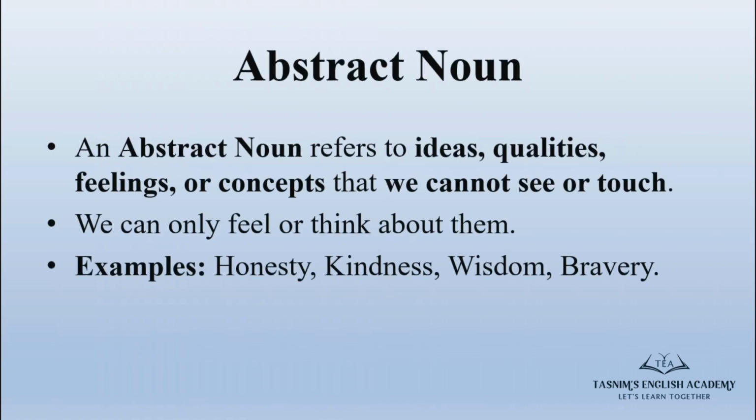Abstract noun. An abstract noun refers to ideas, qualities, feelings, or concepts that we cannot see or touch. We can only feel or think about them. For example, honesty, kindness, wisdom, bravery. So if you can feel it in your mind but cannot touch it, it's an abstract noun.